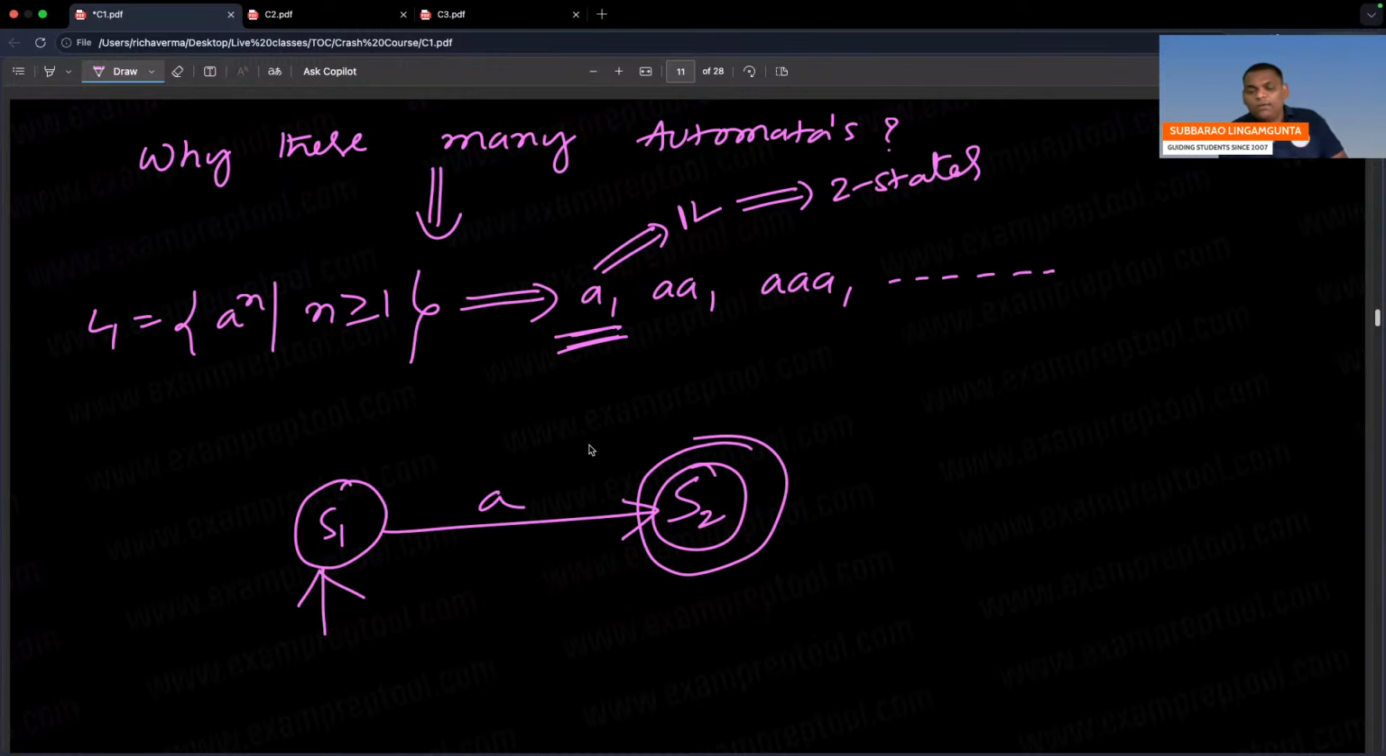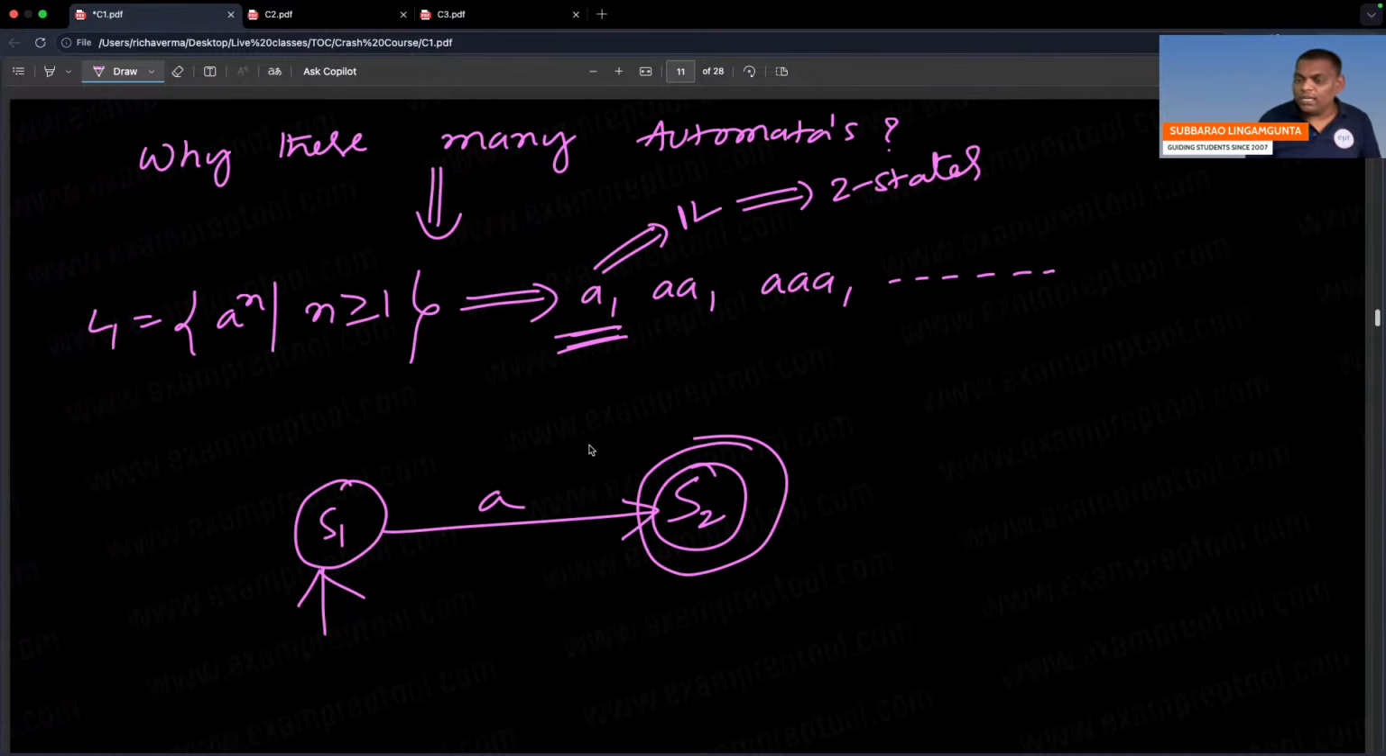I am repeating once again. L1 is a power n, where n is greater than or equal to 1. So L1 is one language: n number of a's, where the minimum value of n is 1. The language is a collection of strings. The first string is 1 a, the second string is 2 a's, the third string is 3 a's, and so on. For the first string of 1 length, you take 2 states, 1 plus 1, meaning 2 circles. For the first circle, keep some name; for the second circle, keep some other name.